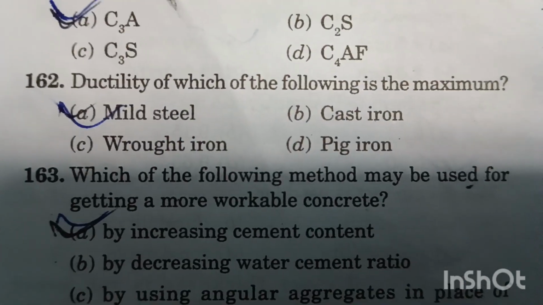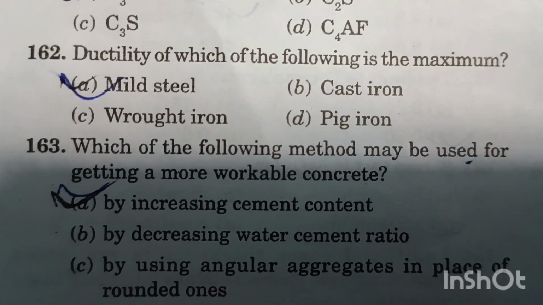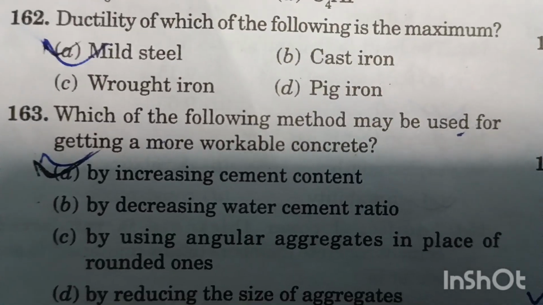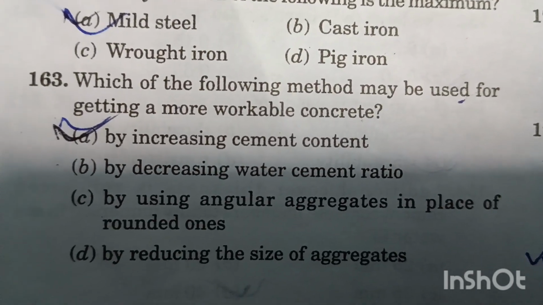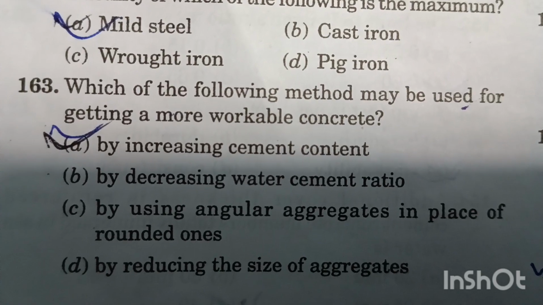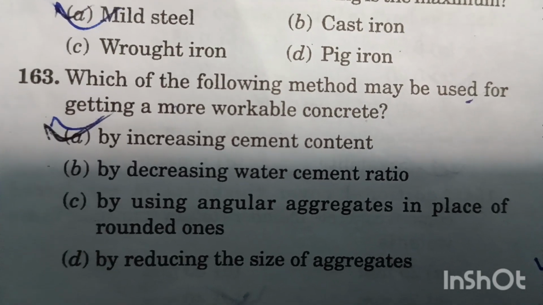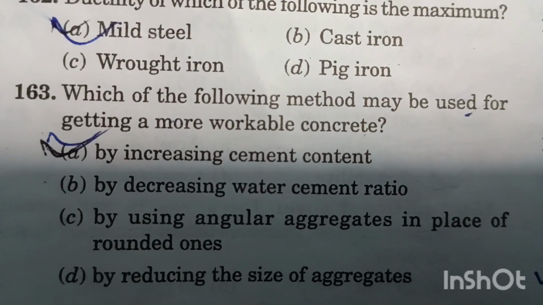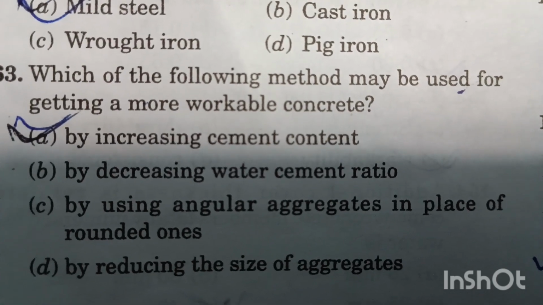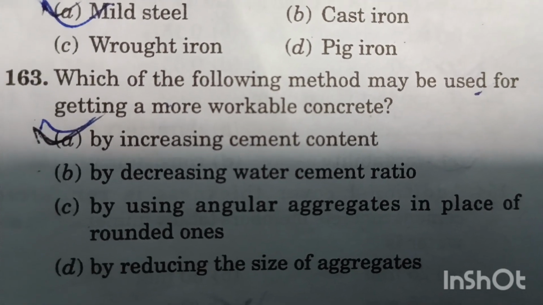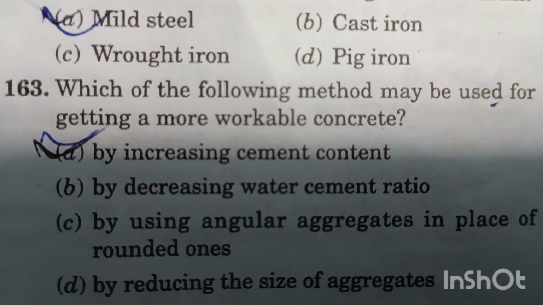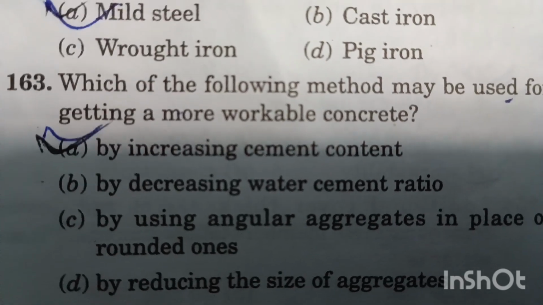Question number 163. Which of the following methods may be used for getting a more workable concrete by increasing cement content? Option A is the right answer. Option B, by decreasing water cement ratio. No. Option C, by using angular aggregates in place of rounded ones. No. With rounded aggregates, the concrete will be more workable because rounded aggregates have fewer voids than angular aggregates. Option D, by reducing the size of aggregates. No, because if we reduce the size of aggregates, the surface area of the aggregates will increase and a large amount of cement paste will be required, resulting in unworkable concrete.